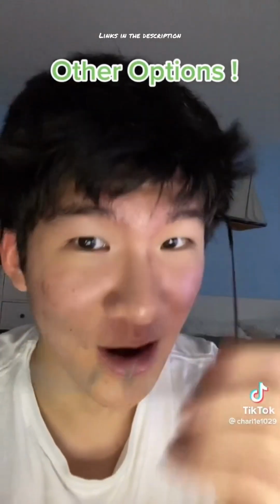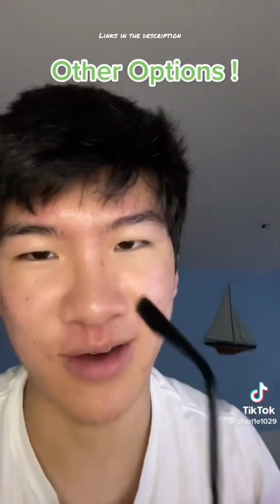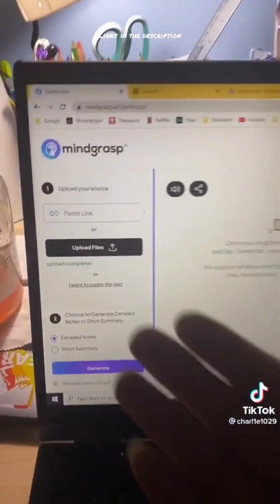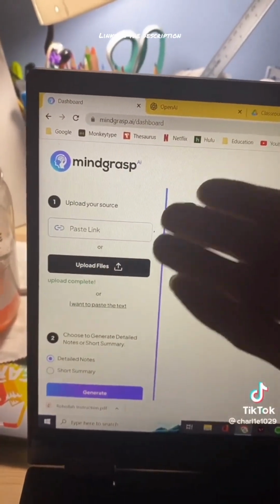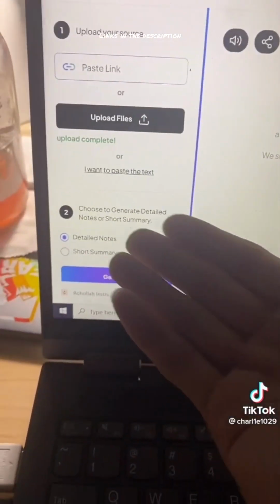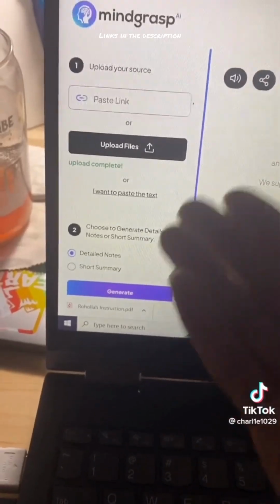That's why you should explore other AI possibilities, one of which I recommend is MindGrasp. MindGrasp is an AI software where you can upload files or text and then get detailed notes or a short summary of the text you upload. It doesn't even matter what the text is about.